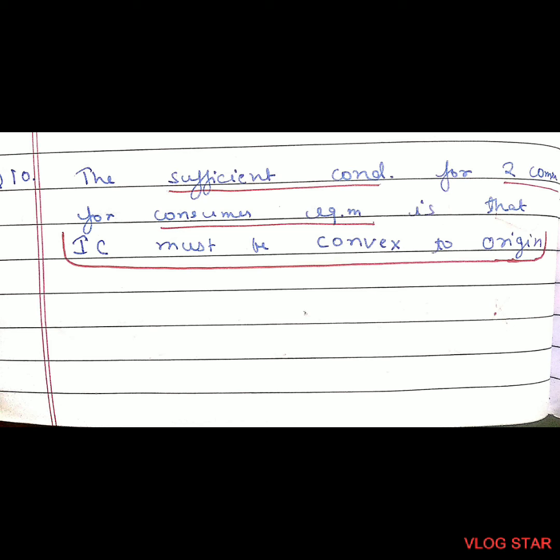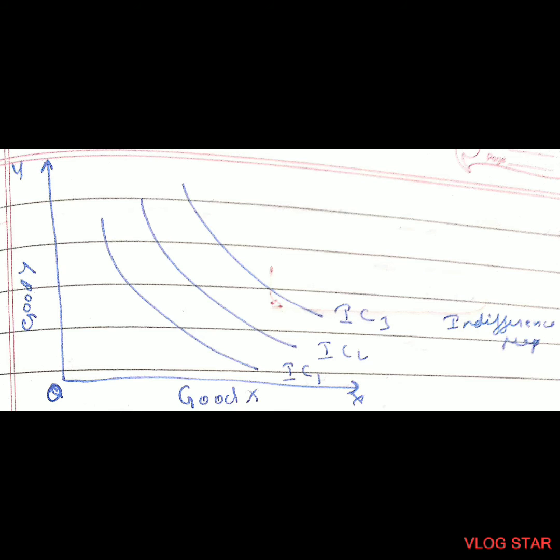10th question, the sufficient condition for two commodities for consumer equilibrium is that IC must be convex to the origin. So indifference curves are convex to the origin, but there are some exceptional cases. Like in perfect substitutes, the IC is linear.